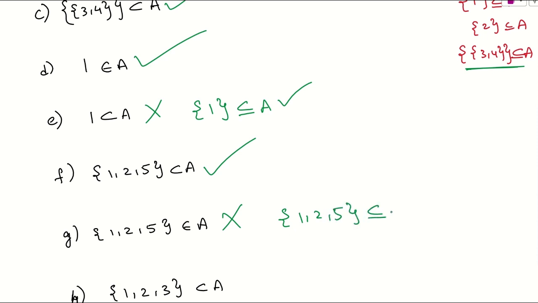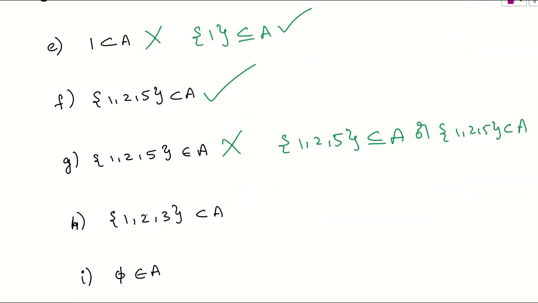This should be a subset of A. Proper subset or subset, you can take this one or you can use a symbol: 1, 2, 5 is a subset of A. Anything will work. Is it okay? So come to the seventh bit, H. What is given? 1, 2, 3. Any doubts in this?